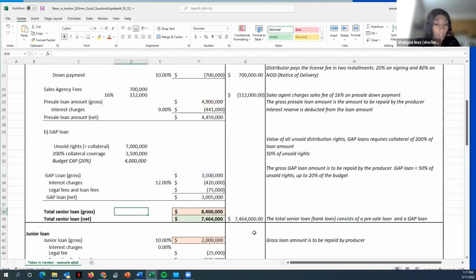How did we get to the legal fees? Were they already there? They were, very good question. They were basically provided to you in the assumptions. It says there, assume you're going to be paying a legal fee and a loan fee of $75,000. It said it in the assumption. So when you go through the case study of the question, you see all the fees. It should be in there. That's why we're listing it here.